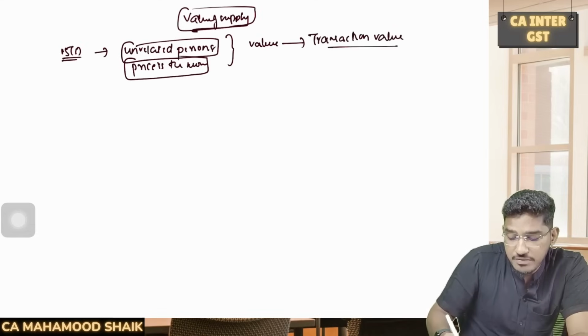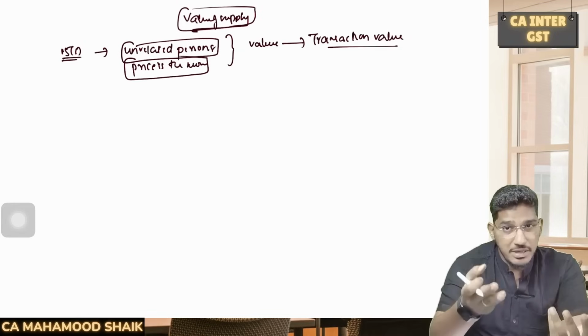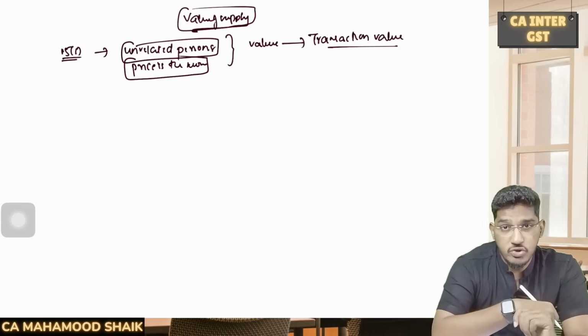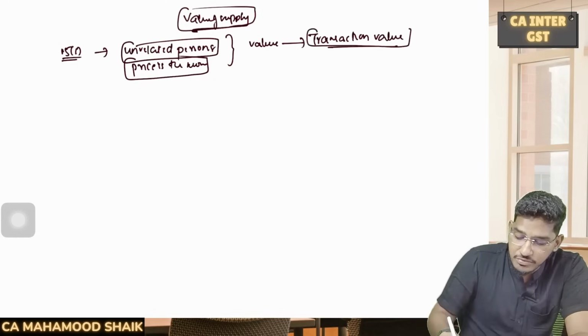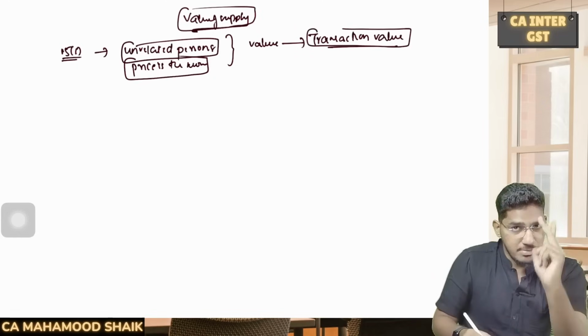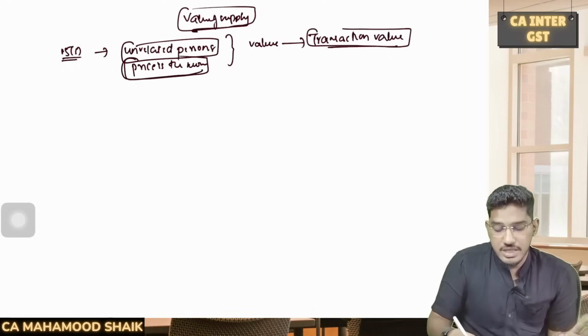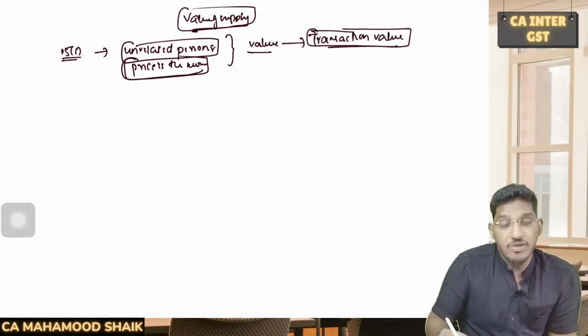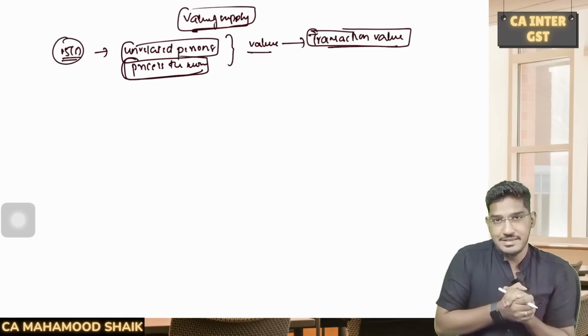Sir, what do you mean by transaction value? The amount paid or payable, the amount which has already been paid or yet to be paid for the purpose of making that supply to happen. So that value we call a transaction value. So when the transaction is taking place between two unrelated persons and when the price is the sole consideration, then the value of such supply will be considered as transaction value. Which section says that? 15 subsection 1 says that.